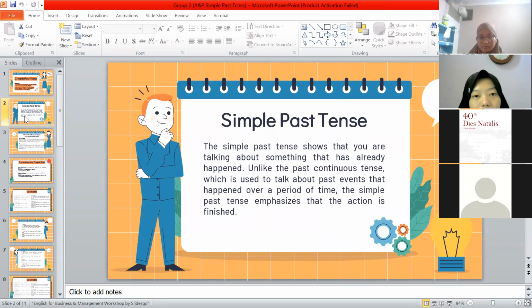Okay, simple past tense. The simple past tense shows that you are talking about something that has already happened. Unlike the past continuous tense, which is used to talk about past events that happen over a period of time, the simple past tense emphasizes that the action is finished.